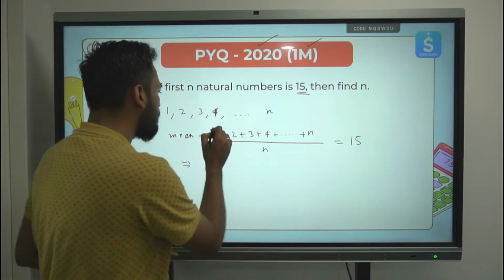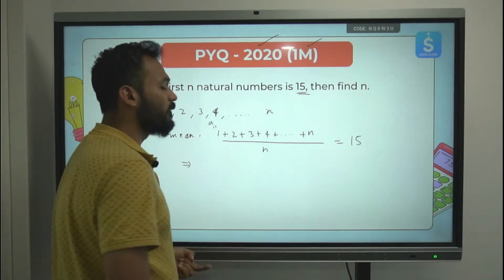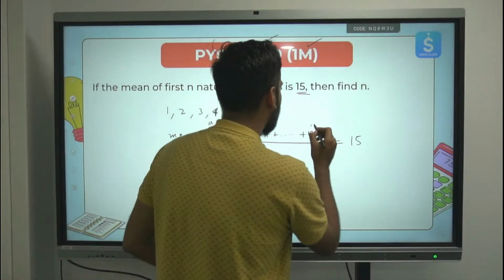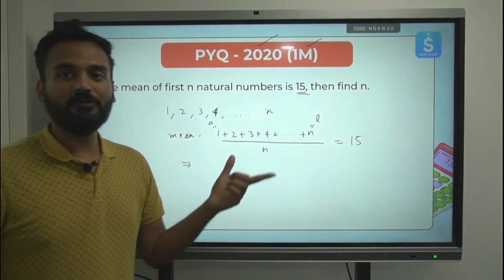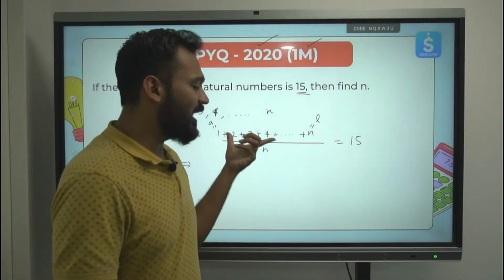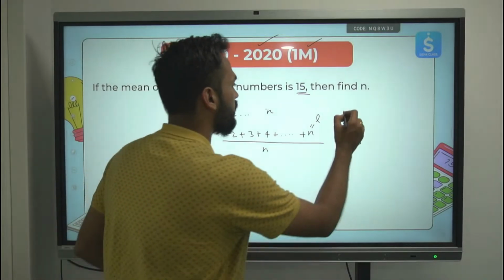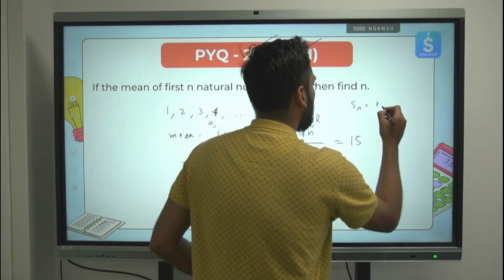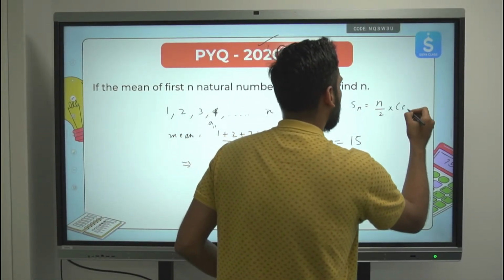The first term is a, the last term is L, and the total number of terms is n. Then the sum of this AP: what is the sum of an AP? It is n by 2 multiplied by the first term plus the last term.